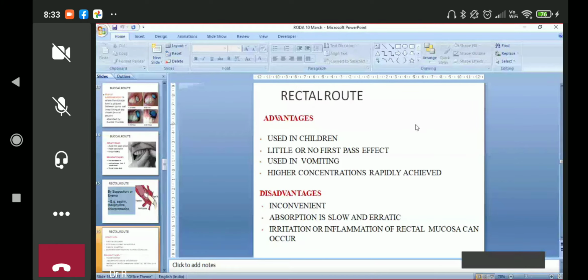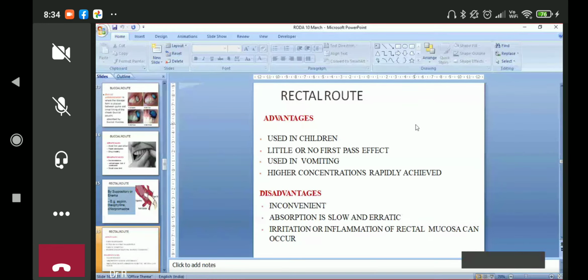So some part of the drug which is absorbed through this area goes into the systemic circulation and part goes to the liver, portal circulation or the portal vein through the mesenteric veins. So this way part of the drug will go through the liver and part of the drug will go directly into the systemic circulation. So that's why it is written little or no first pass metabolism.